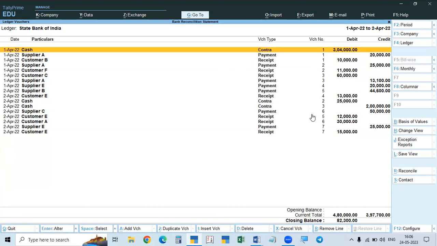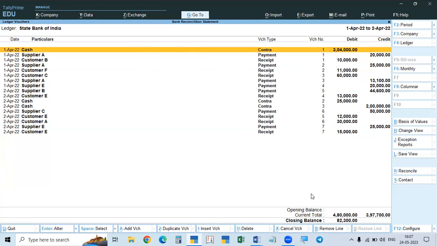When you are checking, you have to check all the instrument numbers also, because we paid by check. What is the check number? So with that also we have to compare. So for all the details for making the reconciliation, we have to enable the reconciliation statement. How will we record? The option is available at 3 places.